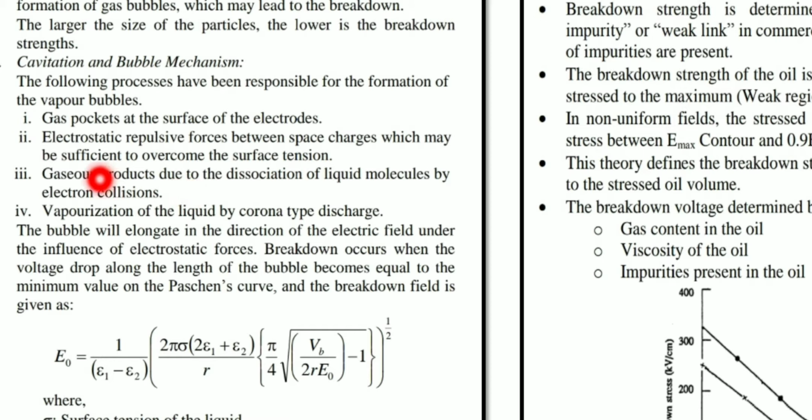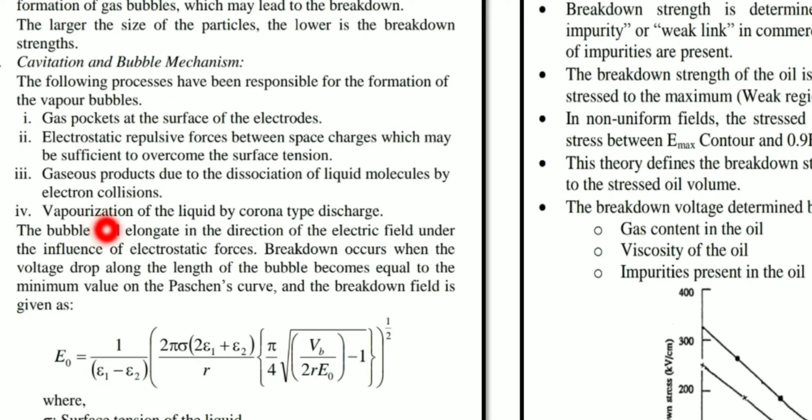As we already studied about the collision process, right? So due to this dissociation of liquids by collision process, some gaseous products are formed in the liquids. So that results in the formation of vapor bubbles.